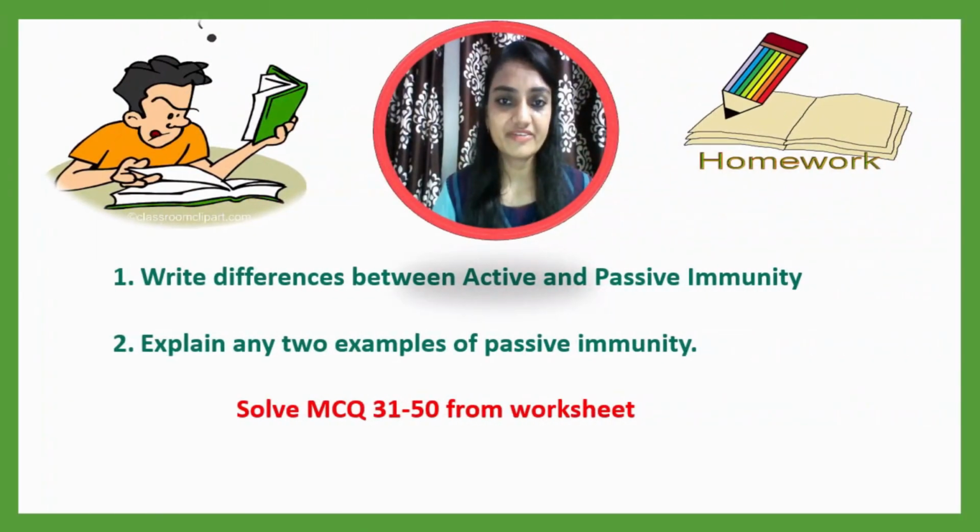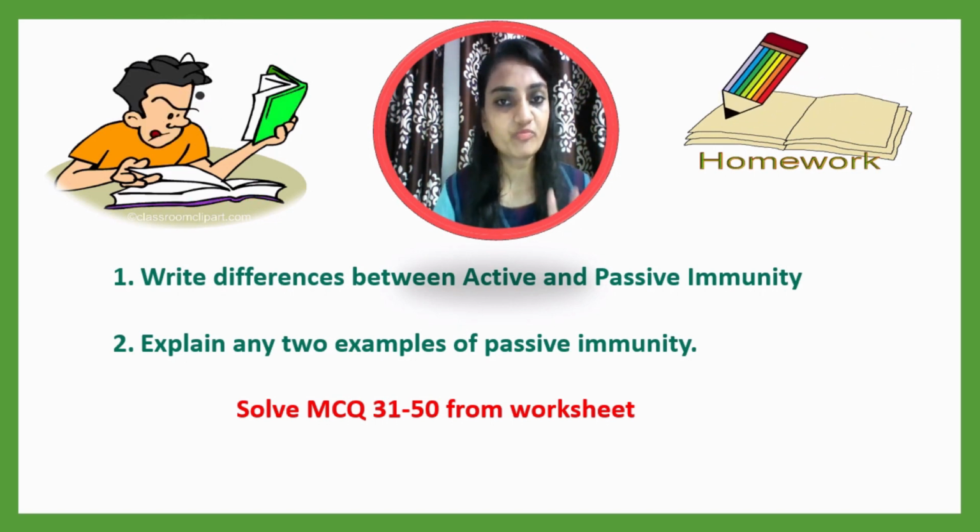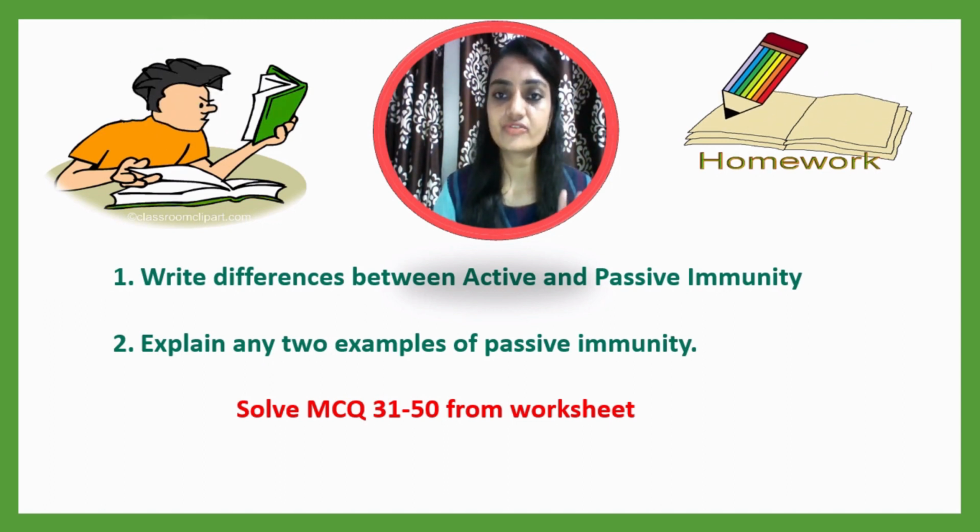Now let me go through the homework. This is your homework for today's lecture. Write the differences between active and passive immunity. Then you have to write 2 examples of passive immunity and solve MCQ number 31 to 50 from your worksheet.